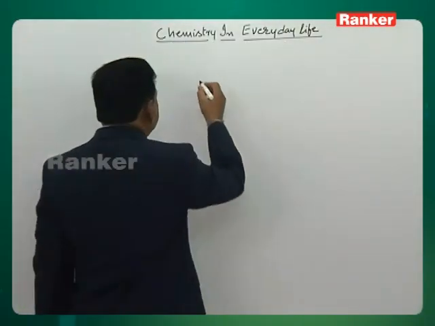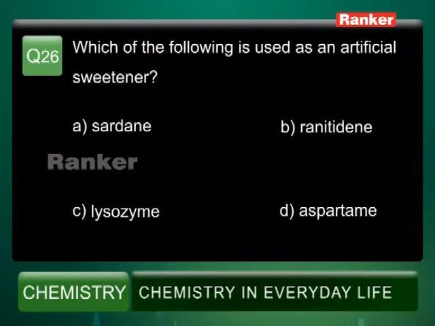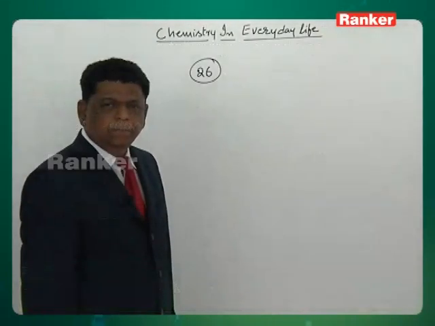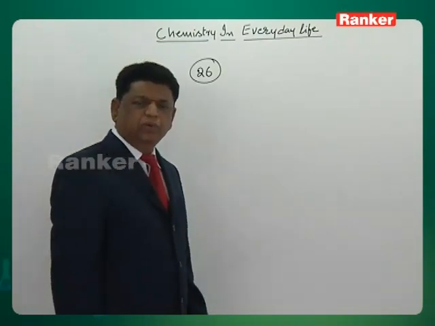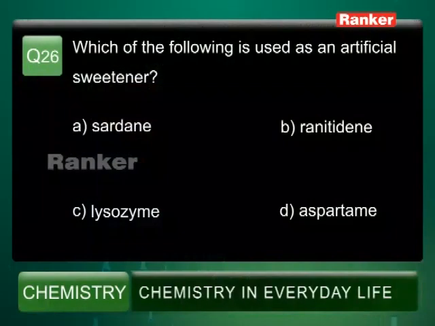So let us see question number 26. Which of the following is used as an artificial sweetener? That is, in the place of sucrose, common sugar, we are using an artificial sweetener. Cetirizine is an antihistamine drug.